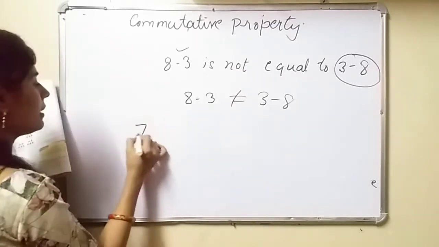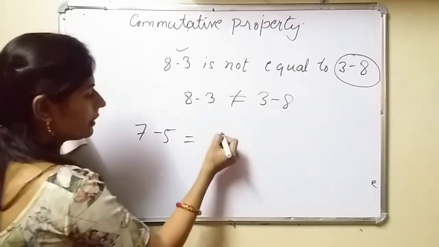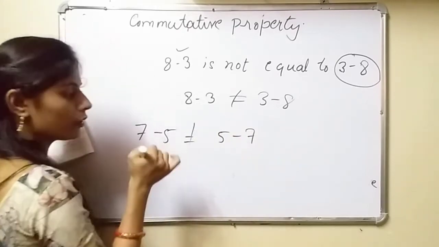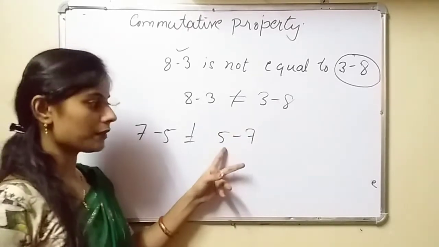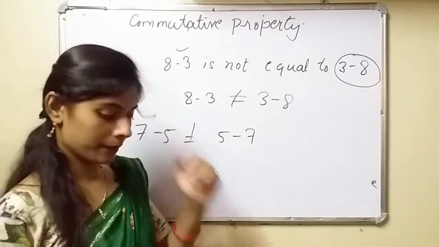Now see 7 minus 5. Can we write here 5 minus 7? No, this is not equal. 5 minus 7 we cannot write because 5 is the small number given here.